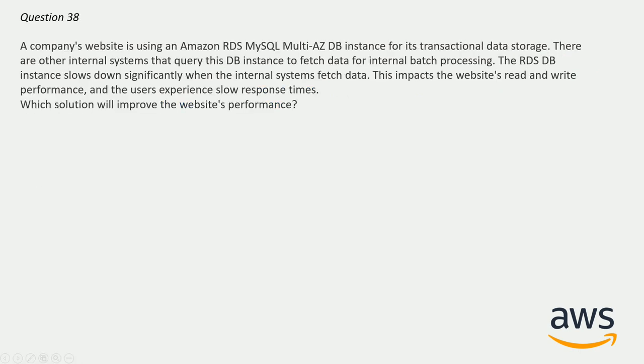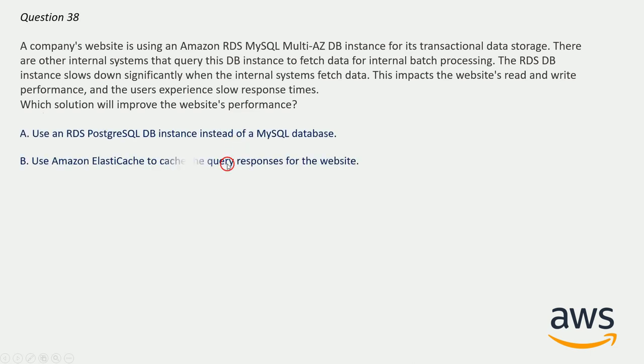And now question number 38. A company's website is using an Amazon RDS MySQL multi-AZ DB instance for its transactional data storage. There are other internal systems that query this DB instance to fetch data for internal batch processing. The RDS DB instance slows down significantly when the internal systems fetch data. This impacts the website's read and write performance, and the users experience slow response times. Which solution will improve the website's performance? And here are the options.